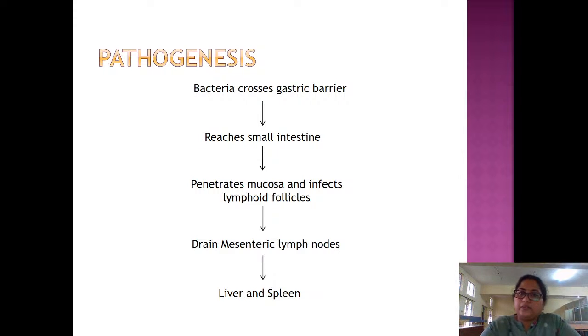So now what is the pathogenesis? Bacteria crosses the gastric barrier, reaches the small intestine, penetrates the mucosa and infects lymphoid follicles. So it is as simple as that. First bacteria passes through the gastric barrier, then reaches the small intestine, penetrates lymphoid follicles, drains into mesenteric lymph nodes and reaches the liver and spleen. In liver and spleen, they start multiplying.